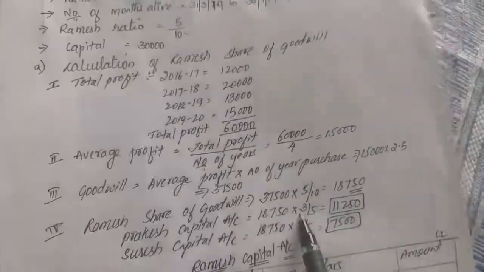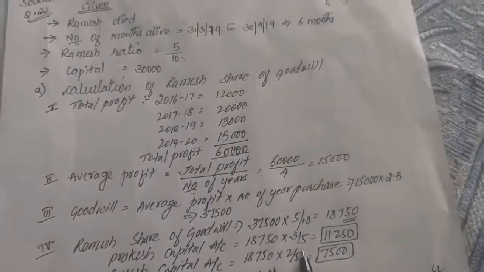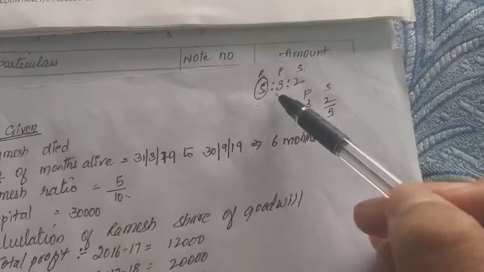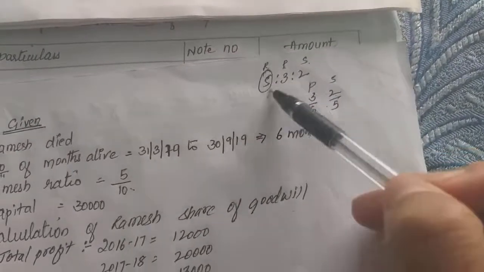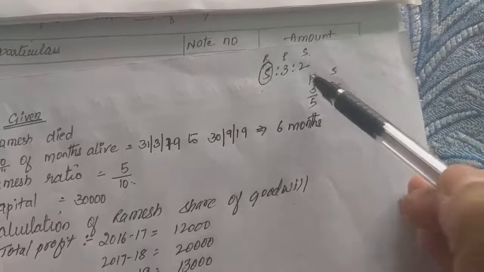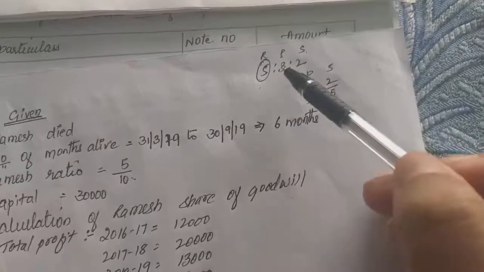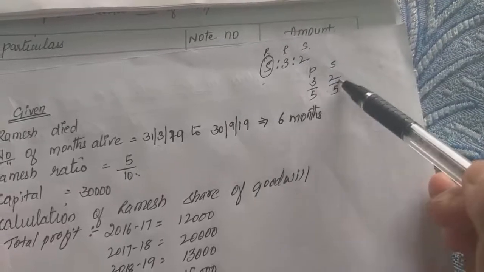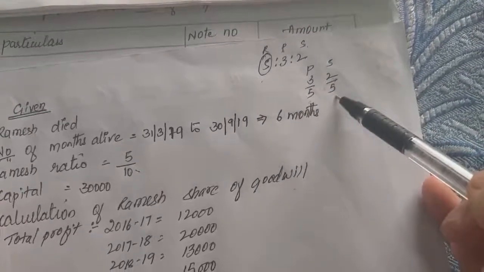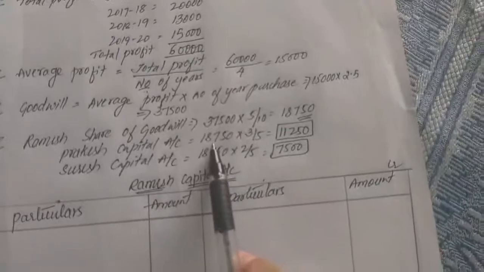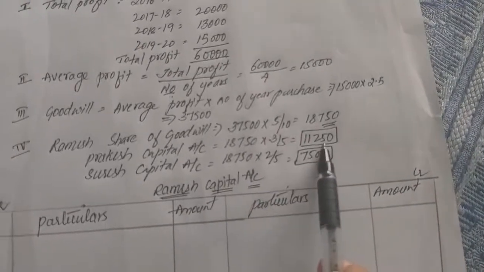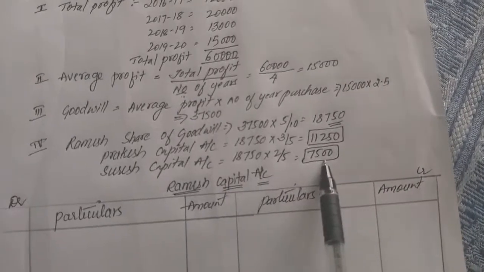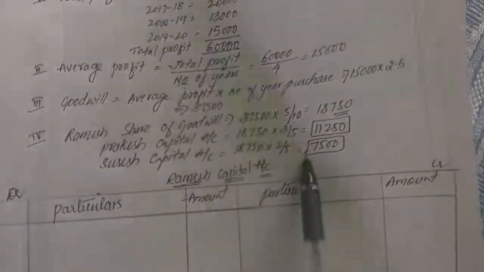18,750 into 3/5. How did you get this 3/5? The ratio is 5:3:2. Ramesh died. So now who's left? Prakash and Suresh. What is their ratio? 3:2. This is what is left. Now 3 plus 2 is 5, so 3 by 5, 2 by 5. Now 18,750 into 3 by 5 is 11,250. 18,750 into 2 by 5 is 7,500 from Suresh.